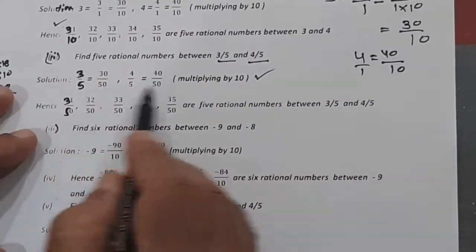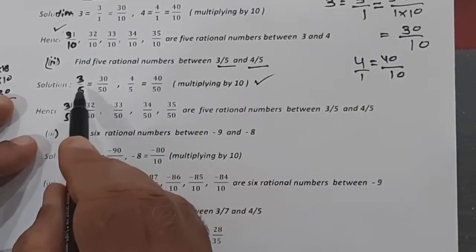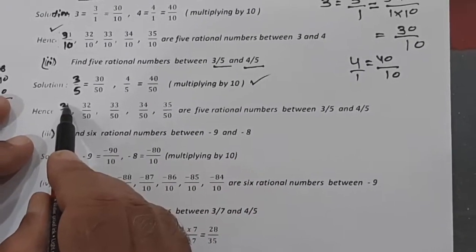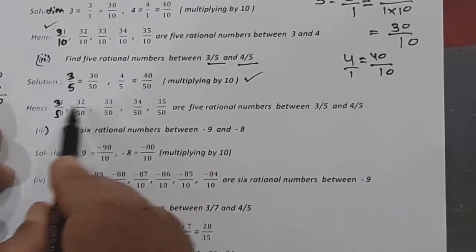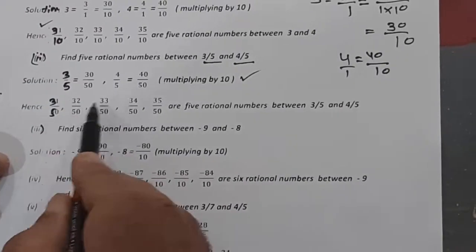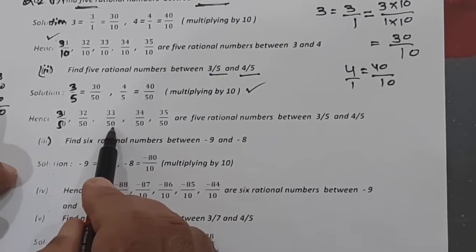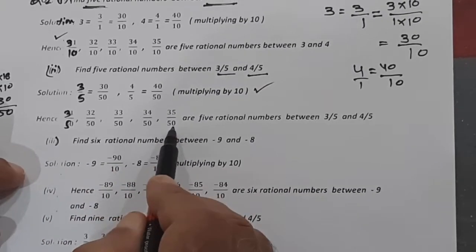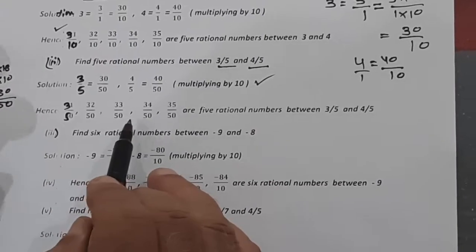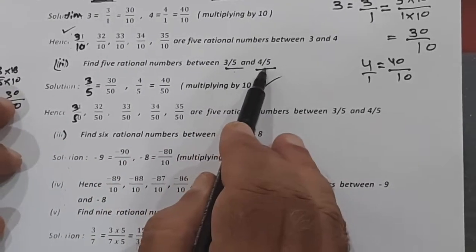Between number now. So add 1 to 30. So it becomes 31 upon 50. This is the first number. Go on adding 1 in the numerator only. So 32 upon 50, 33 upon 50, 34 upon 50, 35 upon 50. These are the 5 rational numbers between 3 upon 5 and 4 upon 5.